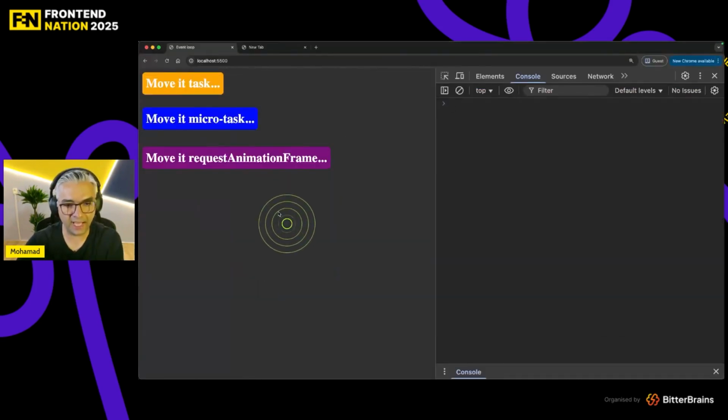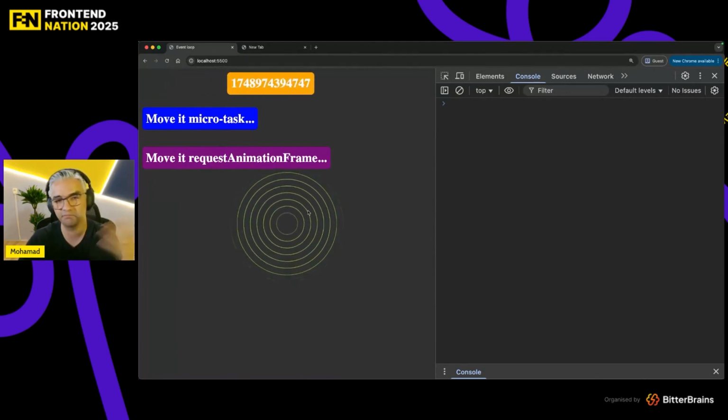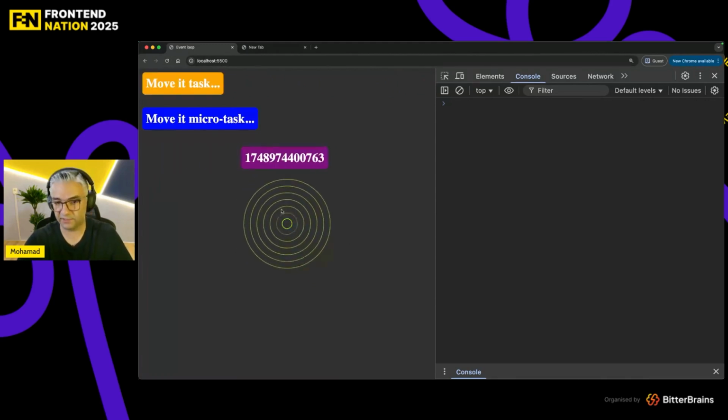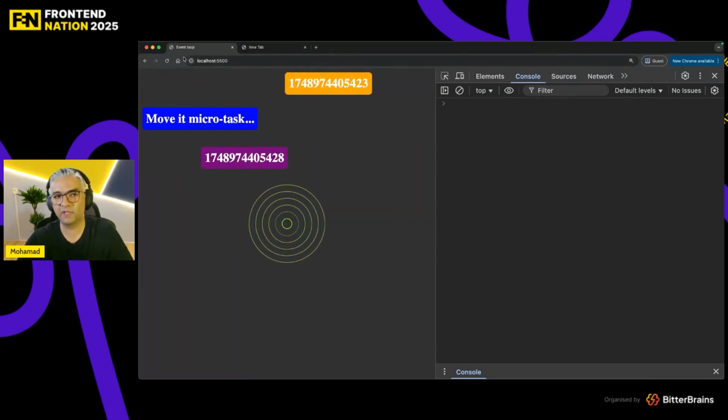As you see, I have a CSS animation in the middle, and I'm moving something with task, and moving something with requestAnimationFrame and microtask. If I click on the task, everything works fine. My browser is responsive. With requestAnimationFrame, still responsive, because you can see the CSS animations. But if I run these two and click on microtask, everything would be frozen.